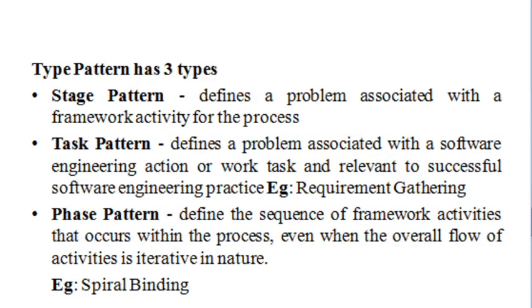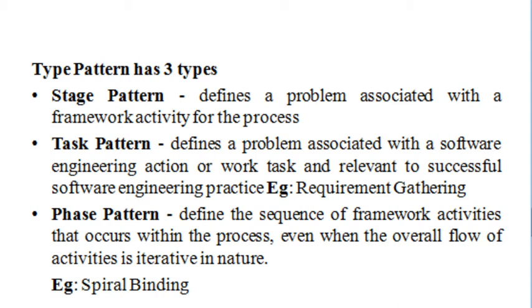For type, we have three things: the stage pattern, the task pattern, and the phase pattern. The stage pattern defines the problem associated with the framework activity for the process, and the task pattern defines the problem associated with a particular task.